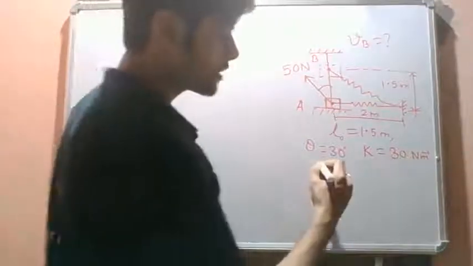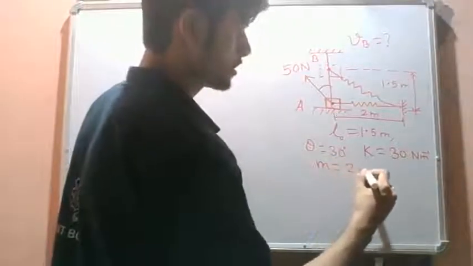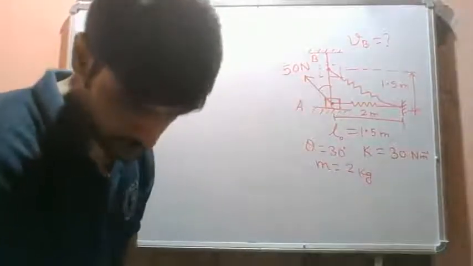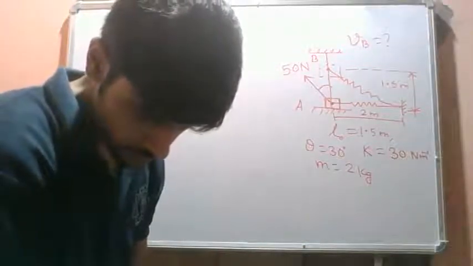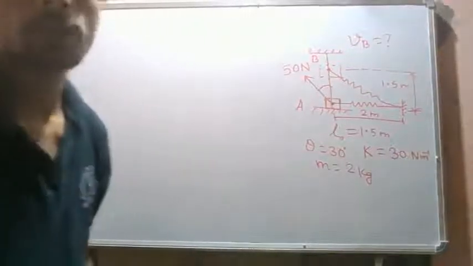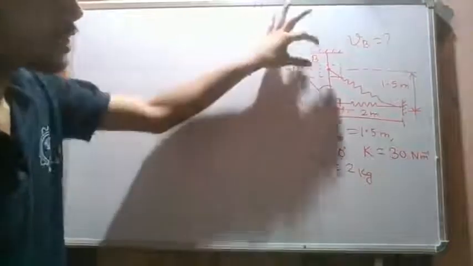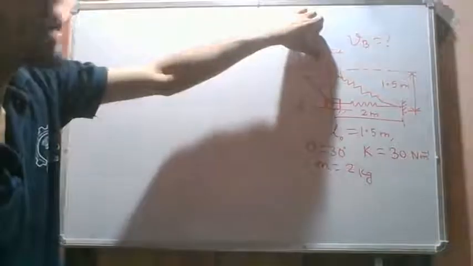The mass of this block is given as 2 kg. So these are all the information given in the question. We are required to find out the velocity attained by this block when it reaches position B.